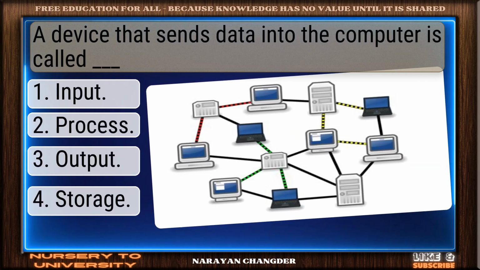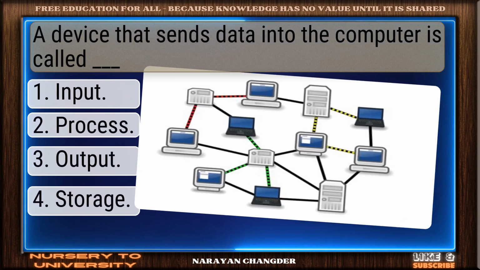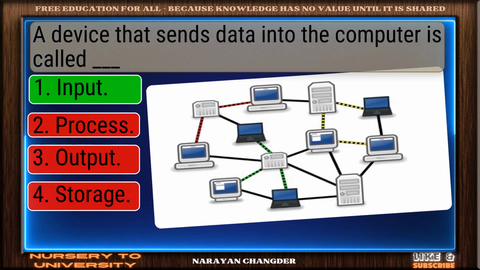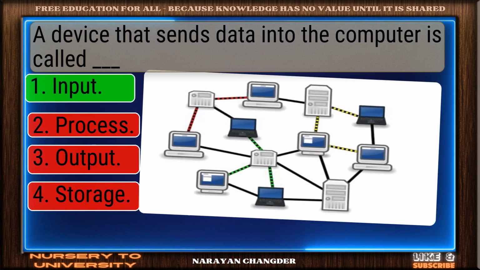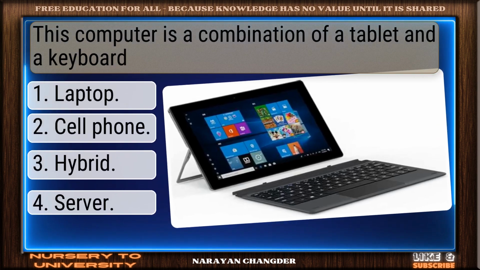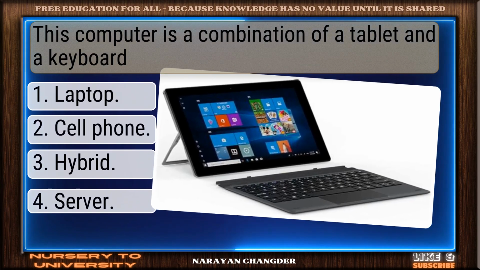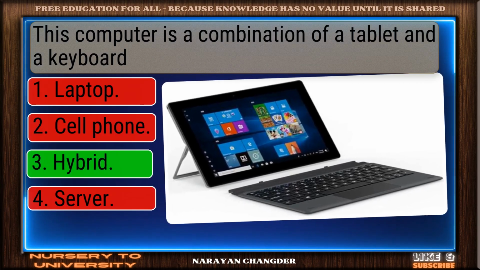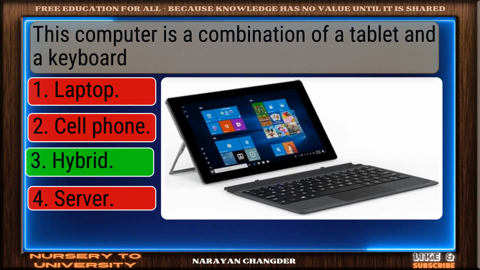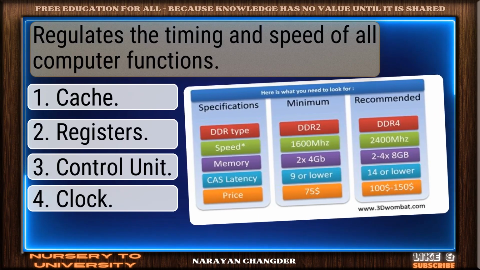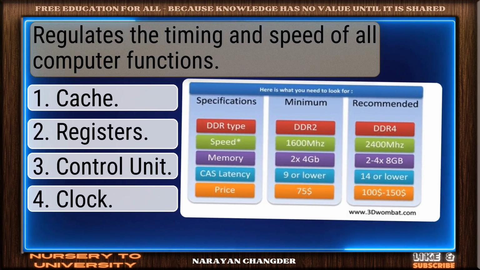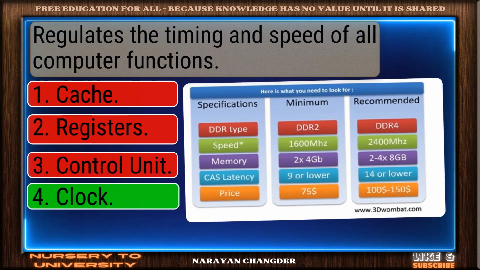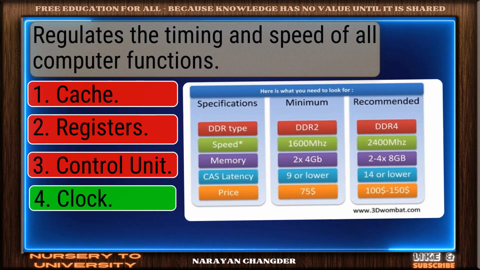A device that sends data into the computer is called dash. You're right. Input is correct. This computer is a combination of a tablet and a keyboard. Nicely done. Hybrid is solid. Regulates the timing and speed of all computer functions. You got it. Clock fits.